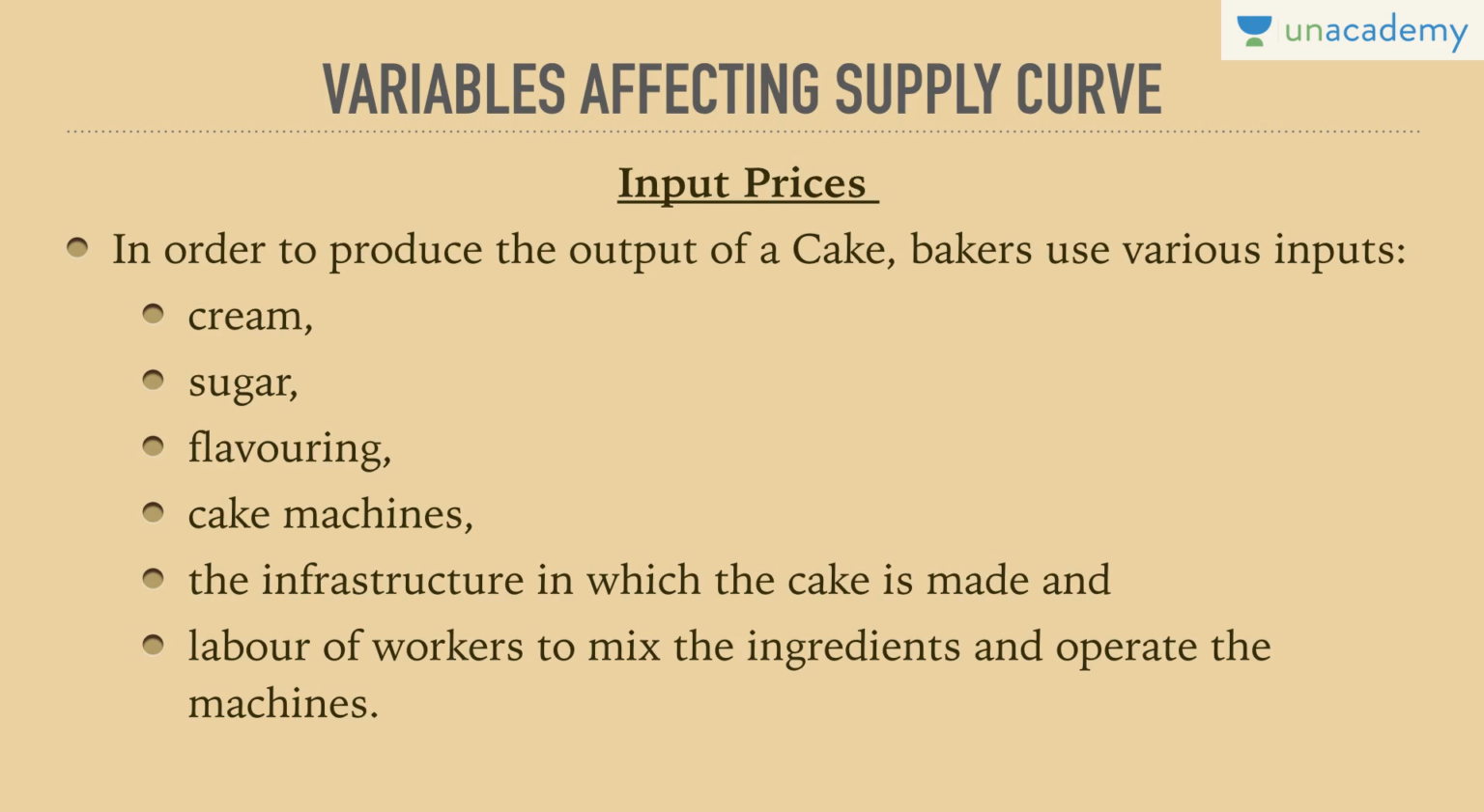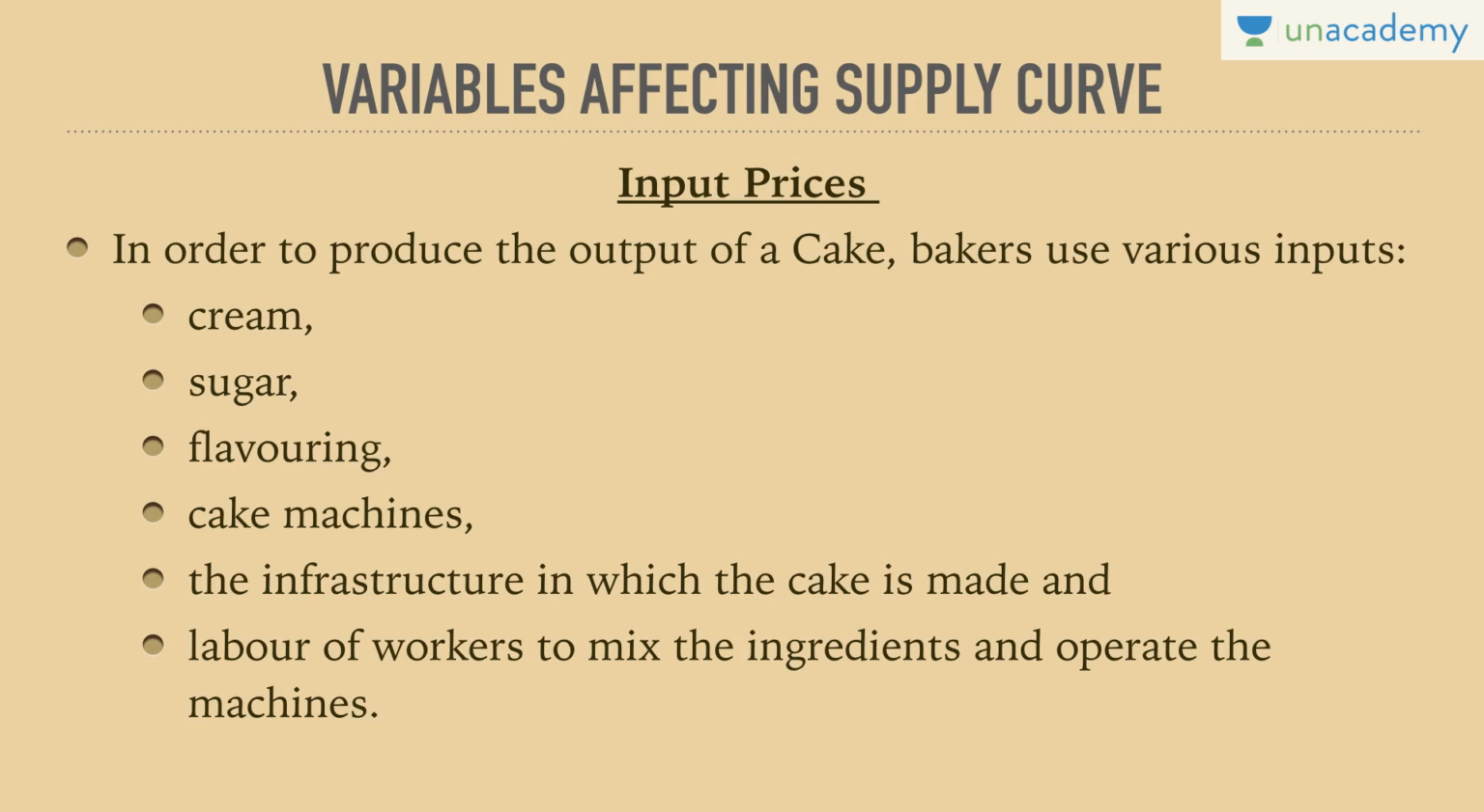So all these are inputs, or you can say all these are raw materials which are used in order to prepare a cake. All these raw materials command a price. Hence, that price is known as input prices from the point of view of raw material. When we have various forms of input prices, all those input prices need to be separately understood from the point of view of price.